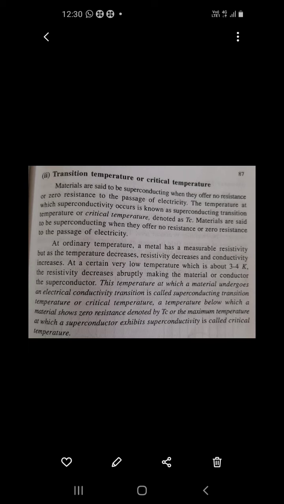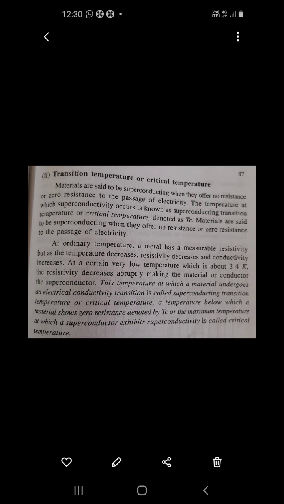That temperature is called the critical temperature, also called the superconducting transition temperature.